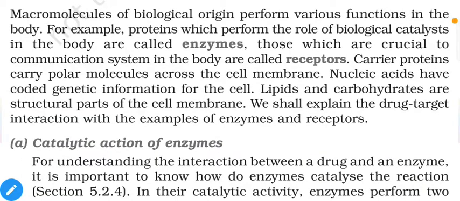Those which are crucial to the communication system in the body are called receptors. Carrier proteins carry polar molecules across the cell membrane. Nucleic acids have coded genetic information for the cell. Lipids and carbohydrates are structural parts of the cell membrane. We shall explain the drug target interaction with the example of enzymes and receptors.